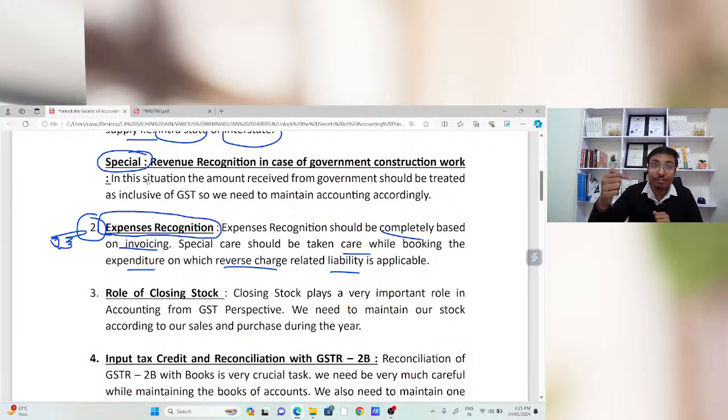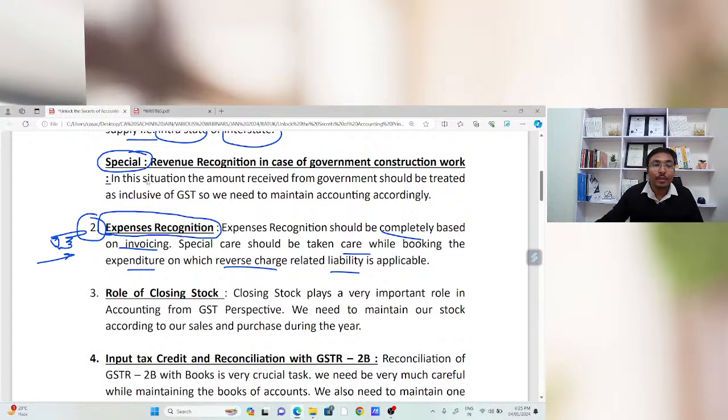So this situation will be very much dangerous because there are certain implications and certain penal provisions as well. So we need to be very much careful from that perspective. Whenever you are going to book the expenditure, the first thing we need to keep in mind is that we need to book that expenditure as per the counterparty invoice. And the most important thing, the invoice number should be the same.